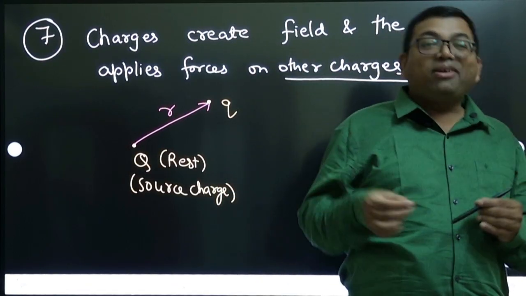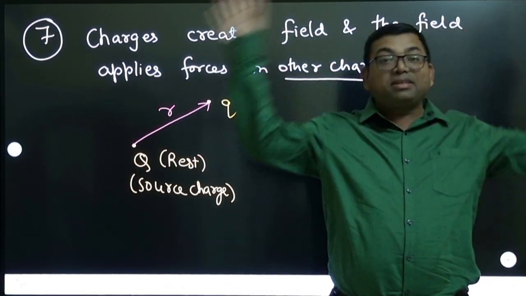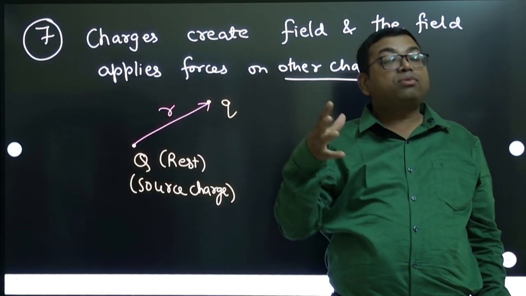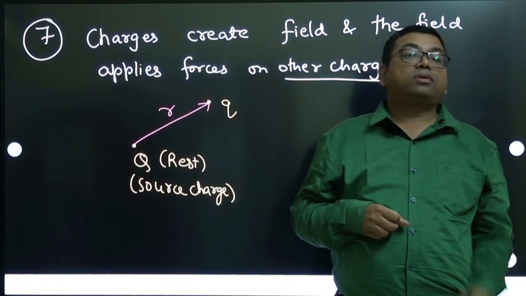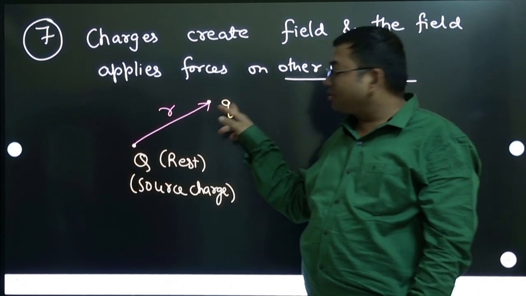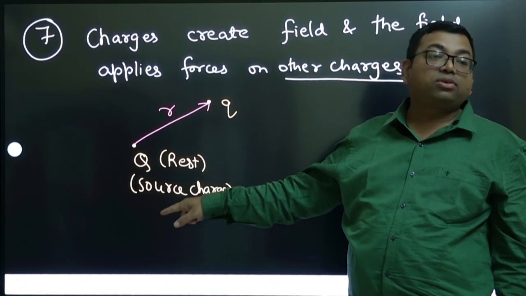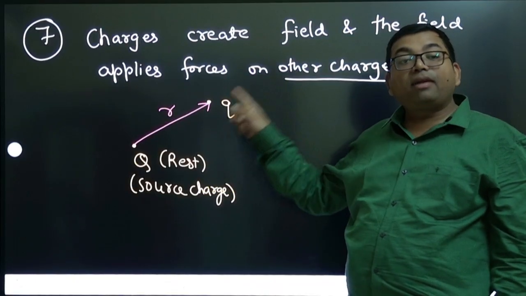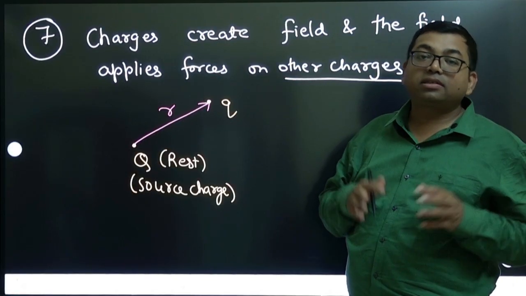Because this source charge has already created something around it, and when any charge comes into that environment, it will experience the force. Because you are placing this charge at this point, there is already a field created due to the source charge, and that field will apply force on this charge. This is how electric forces or electric field work.